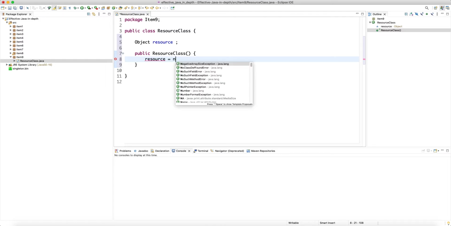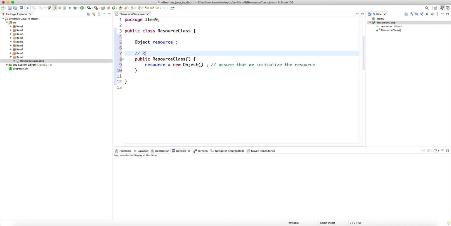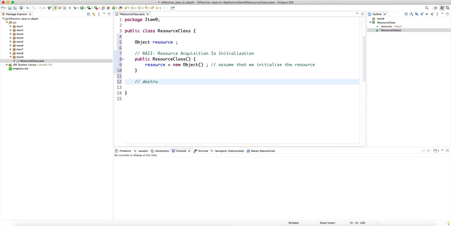So new Object, so I'm going to just assume that we initialize the resource. So in the constructor we initialize the resource. This is again RAII, which is resource acquisition is initialization, which means as soon as you create the class, it acquires the resource, and then there has to be a destructor somewhere to clean up and basically relinquish the acquisition of that resource.